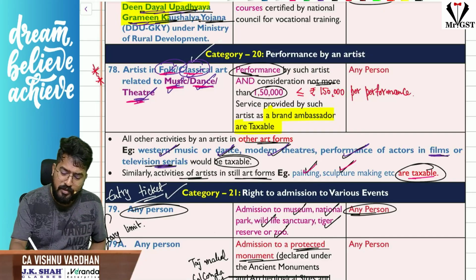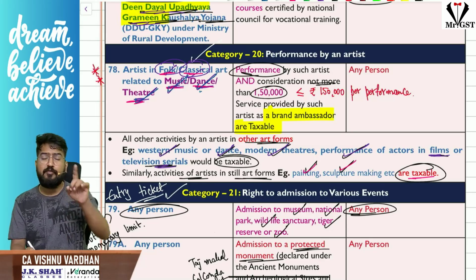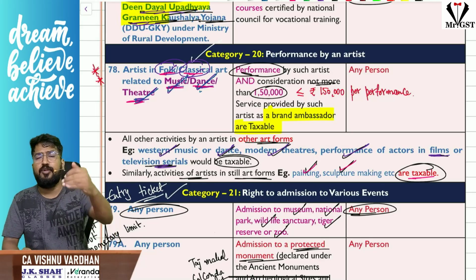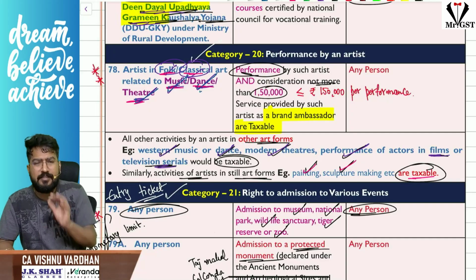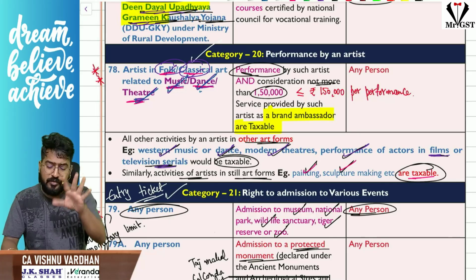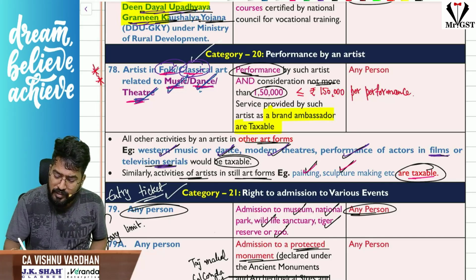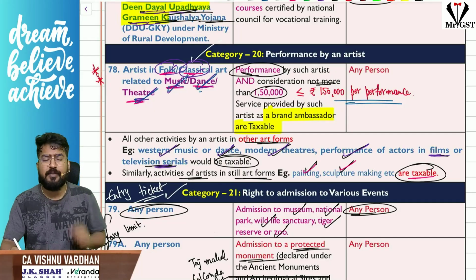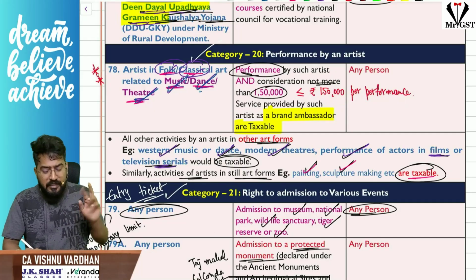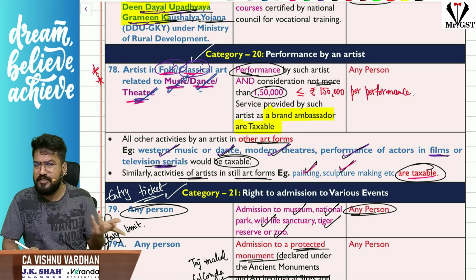Exemption is only for what? Exemption is only for music, dance and theater, that too only in the form of folk or classical, not anything else. So here you should be an artist. For example, you are a Bharatanatyam dancer, a classical dancer, you are going and performing on stage. For that you are charging a consideration, we are talking about that. So that consideration, if it is less than or equal to 1,50,000 per performance, it is exempt under GST. Hope it is clear for you. Sir, if it is greater than 1,50,000, it is fully taxable, simple.